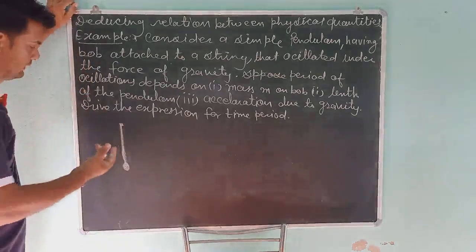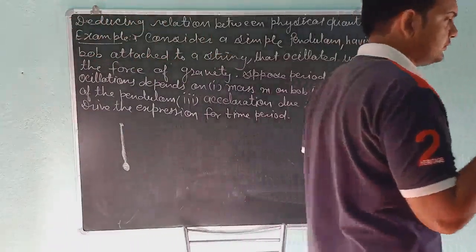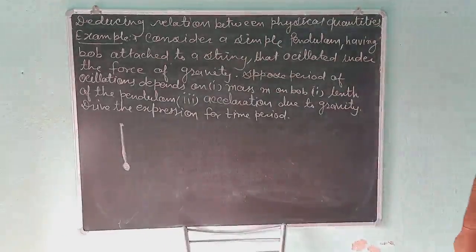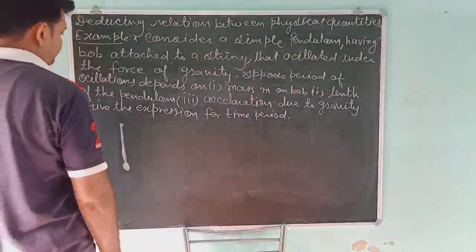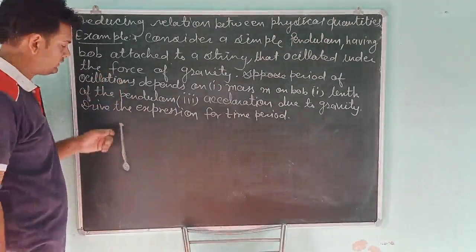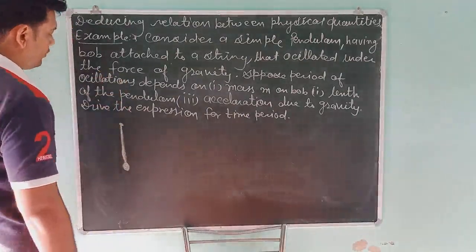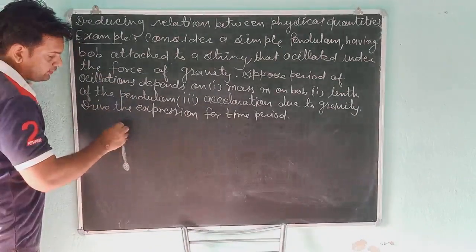The bob is any sphere which is attached to the string, and this point is attached to the wall, and your pendulum can rotate about its axis like this.